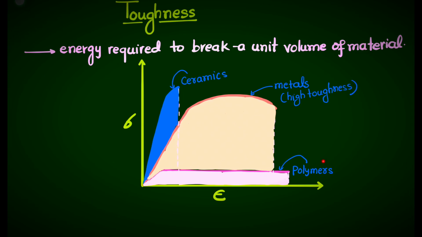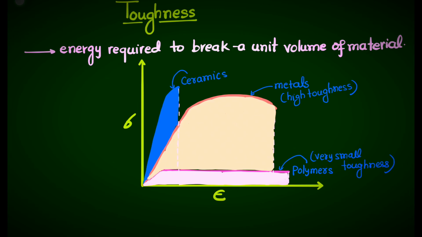And if we talk about the polymers, again we can see the stress strain curve. After this there is the plastic deformation, and it's a very low value of stress. Tensile stress is very low. Because of that, this area, that is this one, is very low. So again we can say this polymer has very small toughness. So if we compare the toughness, the metal has got the highest toughness, followed by the ceramics, and the polymer has got the lowest toughness.